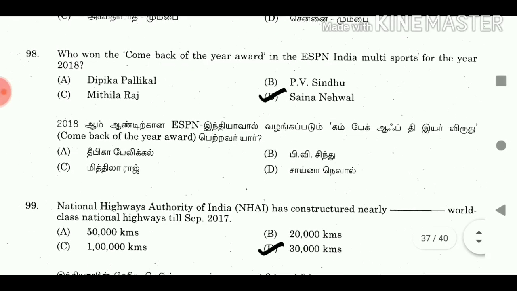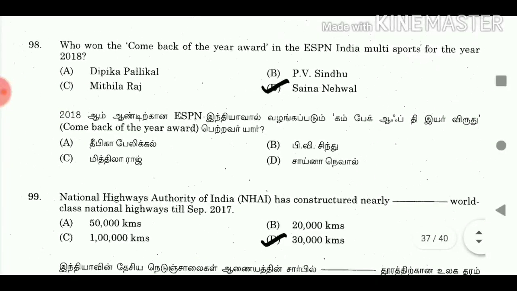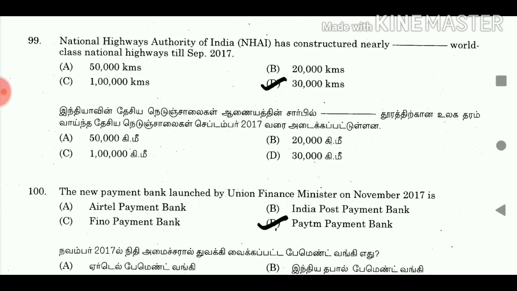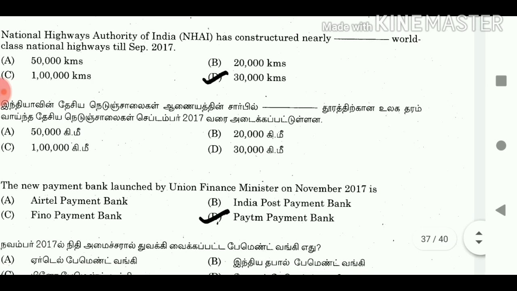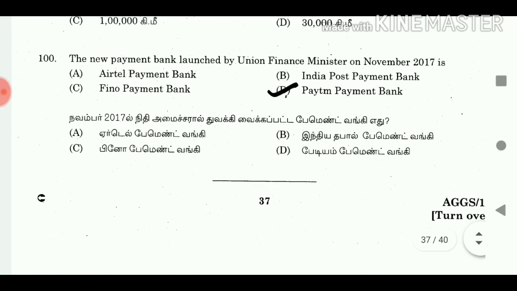98. Who won the Comeback of the Year award in the ESPN India Multisports for the year 2018? Answer, Saina Nehwal. 99. National Highways Authority of India (NHAI) has constructed nearly dash world-class national highways till September 2017. Answer, 30,000 kilometers. 100. The new payment bank launched by Union Finance Minister in November 2017 is? Answer, Paytm Payment Bank.